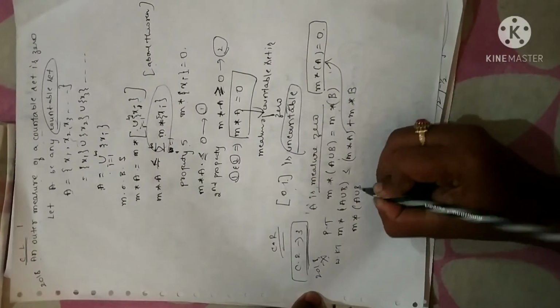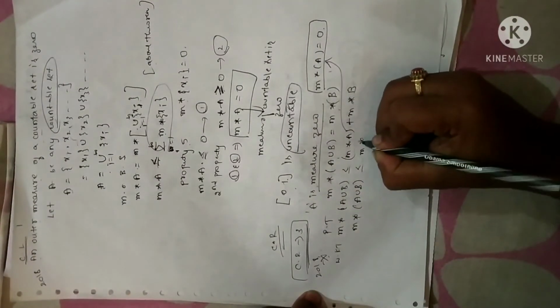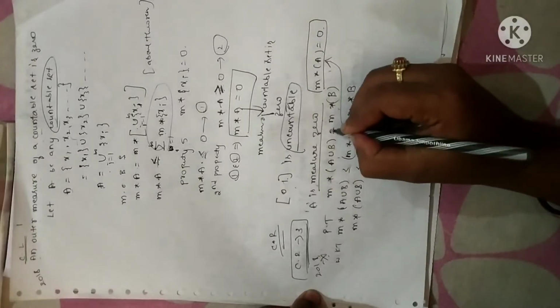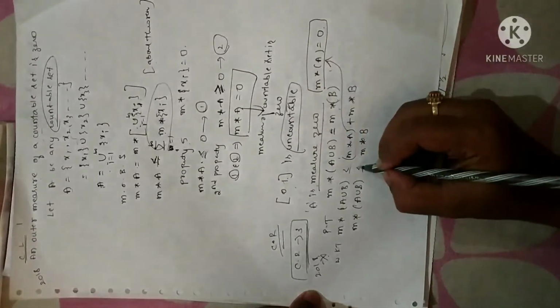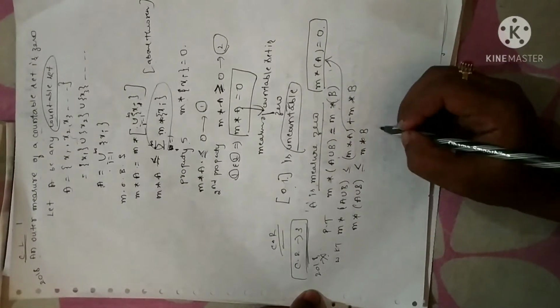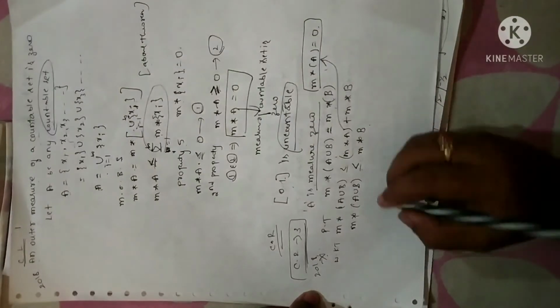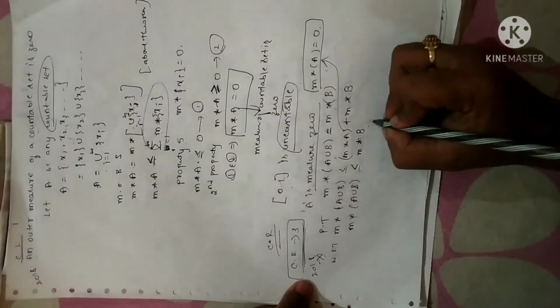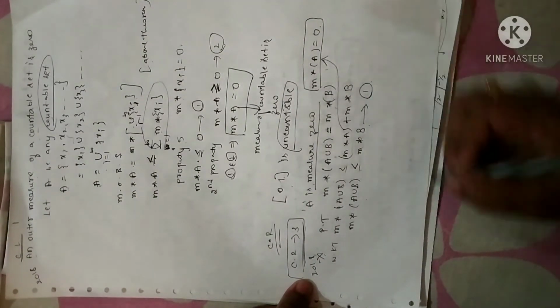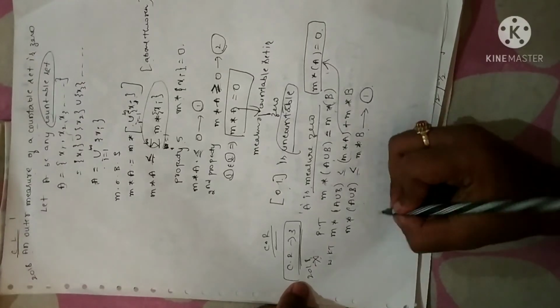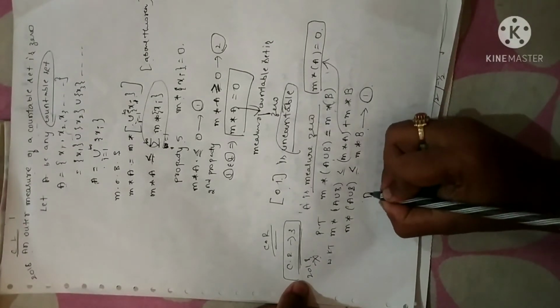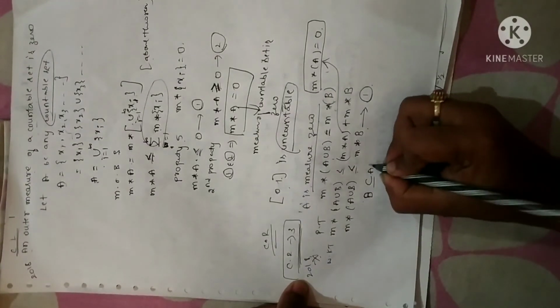So the measure of A union B is less than or equal to the measure of B. But what I have to prove is equal to M star of B, and what I have obtained is less than or equal to M star of B. Let me take this as equation 1. Now clearly B is a subset of A union B.